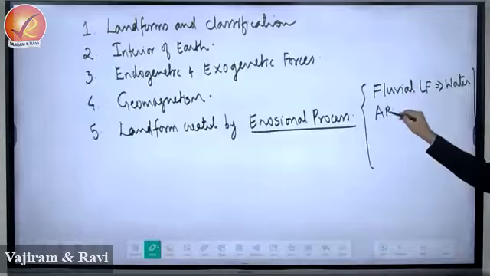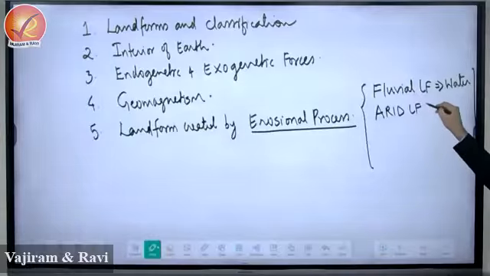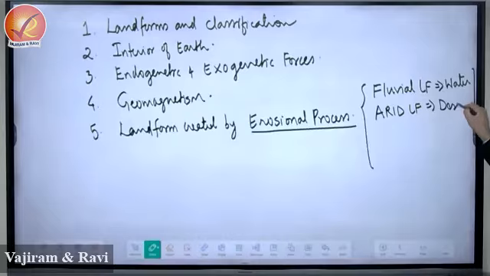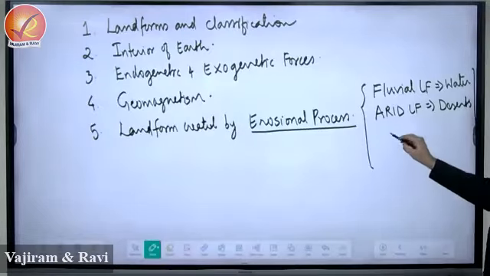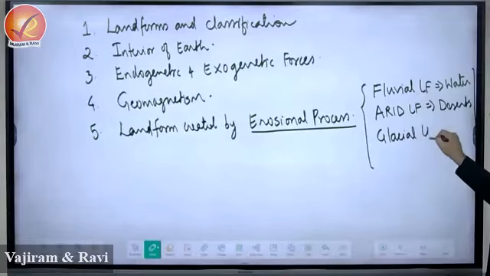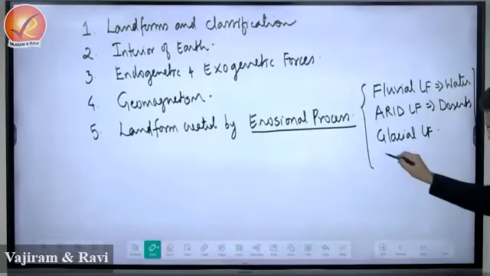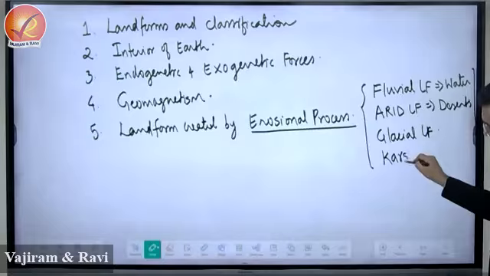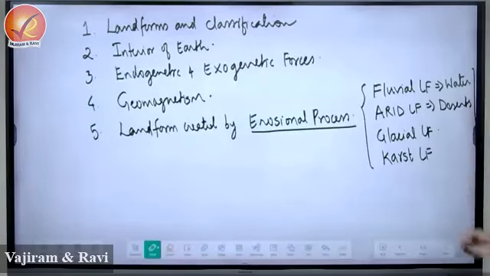Then it is arid landform. Arid, these are the landforms of deserts. Landforms of deserts are arid landform. Then it is glacial landform created by glacier, and then we have karst landforms.